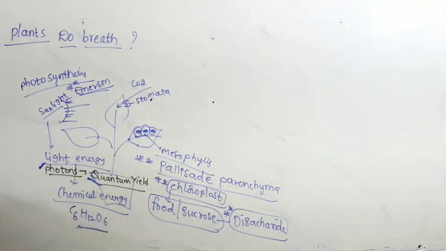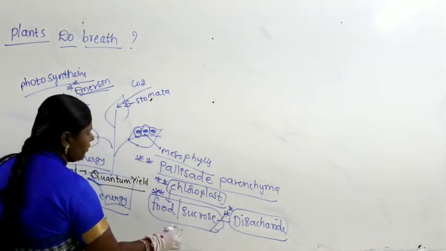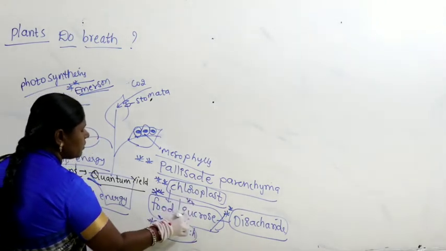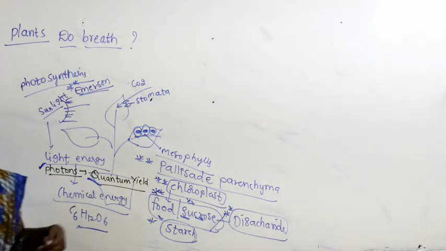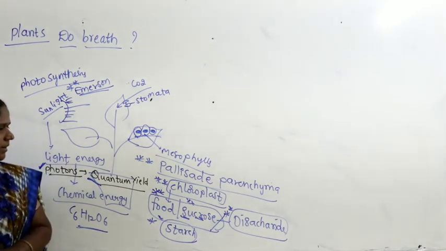C6H12O6, right. So whenever food is being prepared, food is always stored either in the form of sucrose or in the form of starch, right. So you know it very well, sucrose is nothing but a disaccharide. In first year biomolecules we studied that carbohydrates are divided into 3 categories: monosaccharides, oligosaccharides and polysaccharides. Do you remember, right? So monosaccharides, and coming to the second category, oligosaccharides, there we have disaccharides, trisaccharides, tetrasaccharides and all that.